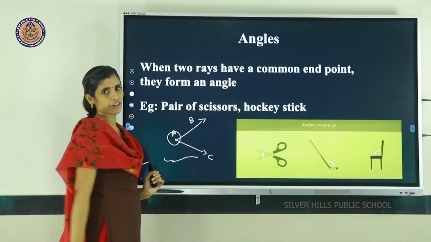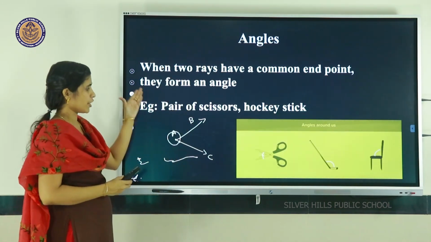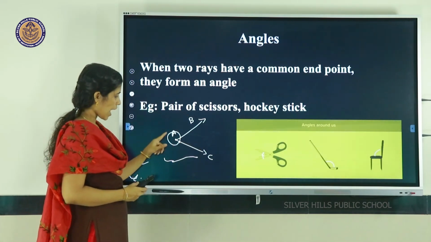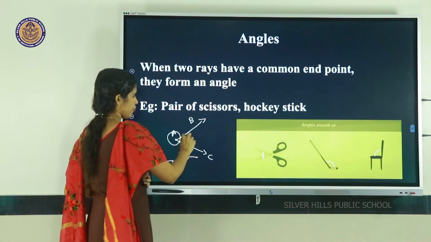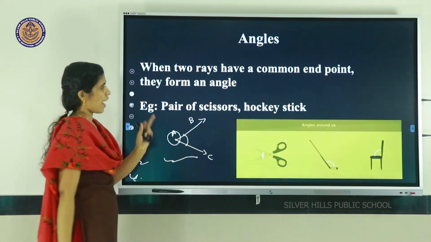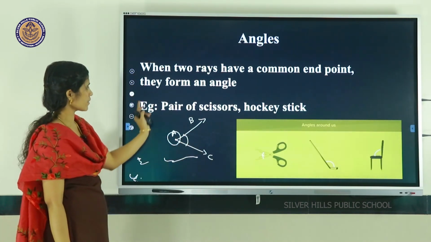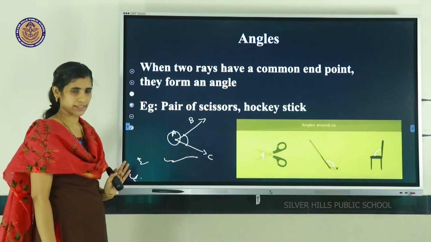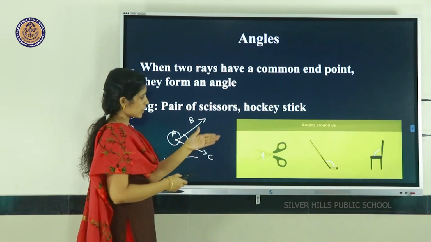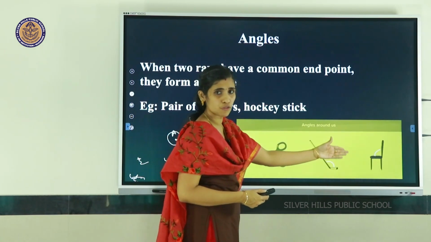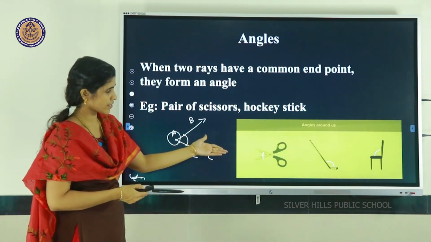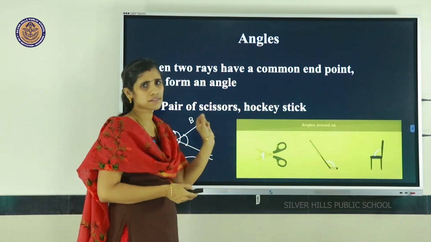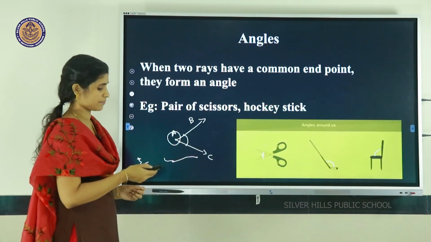So what is the definition of an angle? When two rays have a common endpoint, they form an angle. So these are some examples for angles: pairs of scissors, hockey stick and chairs are some examples for angles.